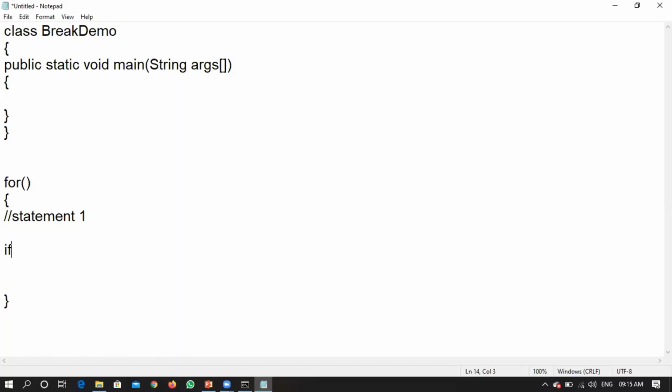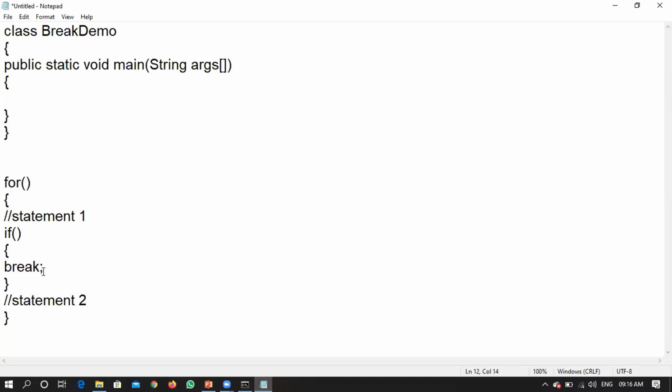After this statement, I have an if condition. Within this if condition, I wrote a break statement. After this if condition, I have one more statement, which is called statement 2.